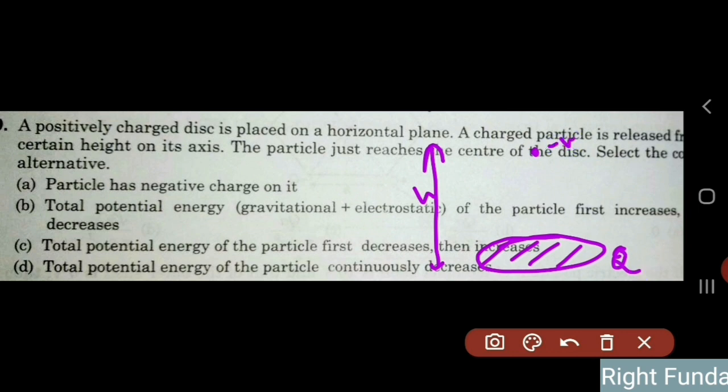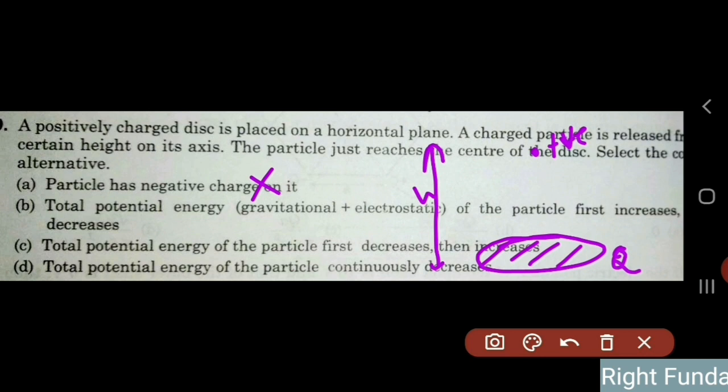Then it would have accelerated downward, attracted towards the disk, with gravity also pulling downwards. Both forces would bring it down, and it would hit the disk with some velocity, not just reach it. So this cannot be negative. It has to be a positively charged particle, so this option becomes wrong.